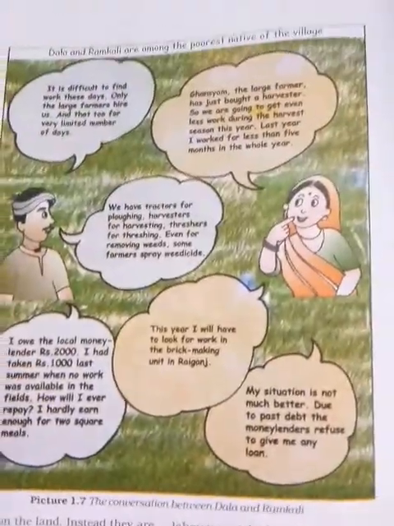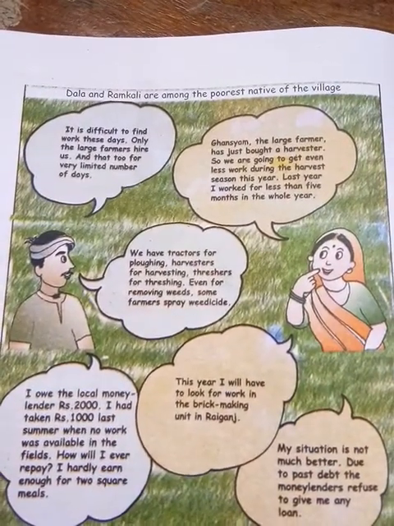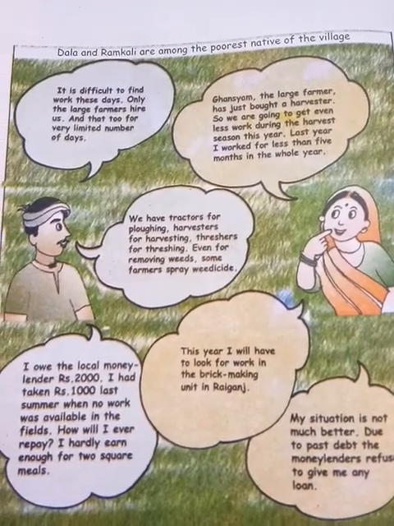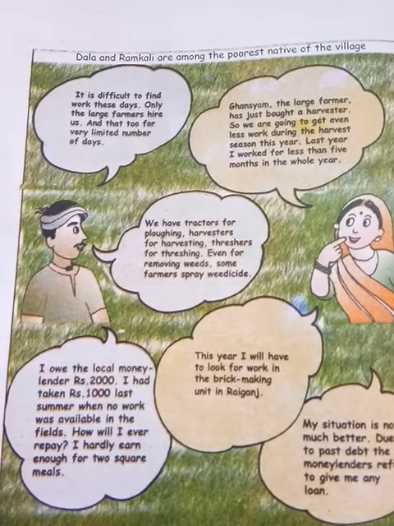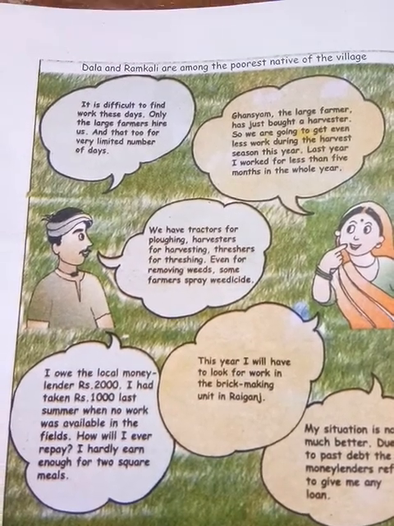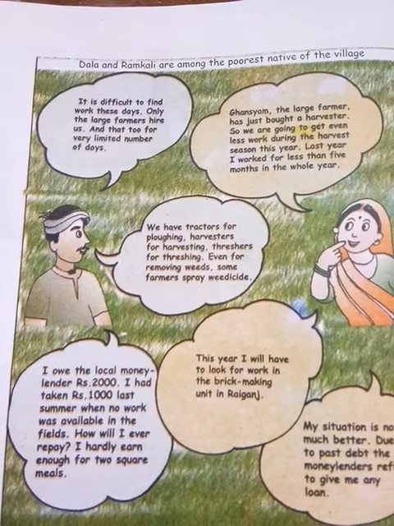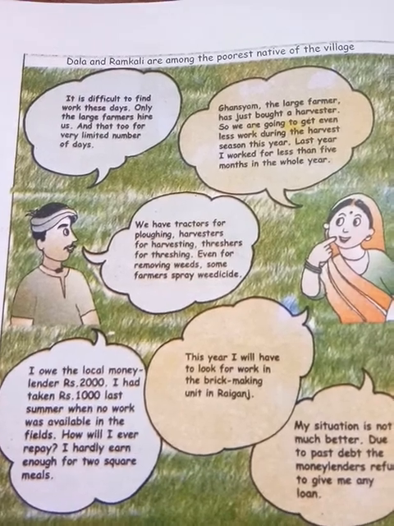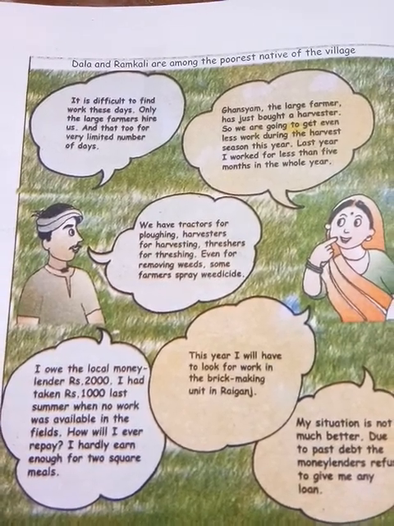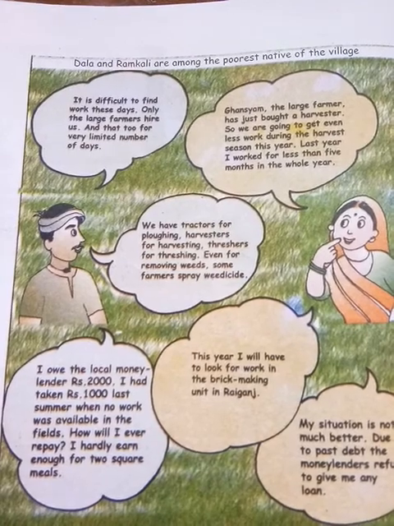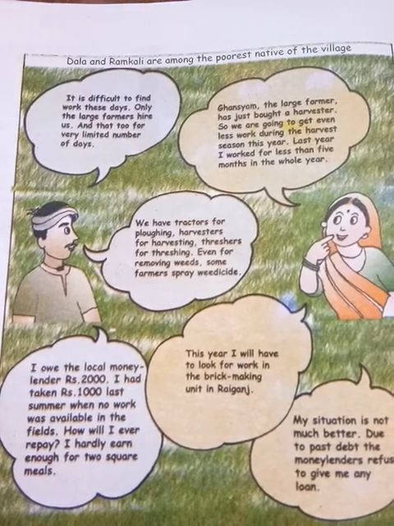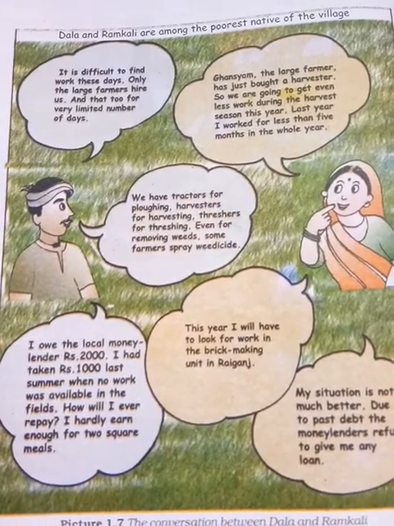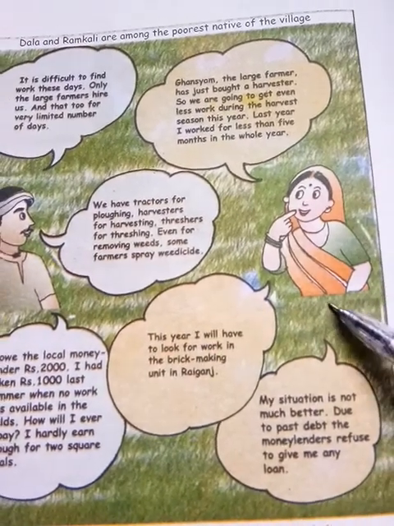Okay, so let us learn this story, Dala and Ramkali. These are the two poorest people of the village. Let us see. It is difficult to find work these days. Only the large farmers hire, and that too a very limited number of them. That means these landless farmers are hired by the large farmers.